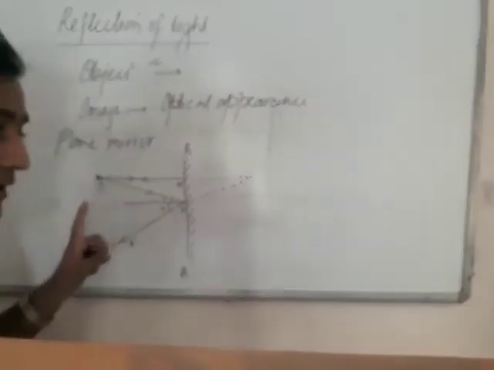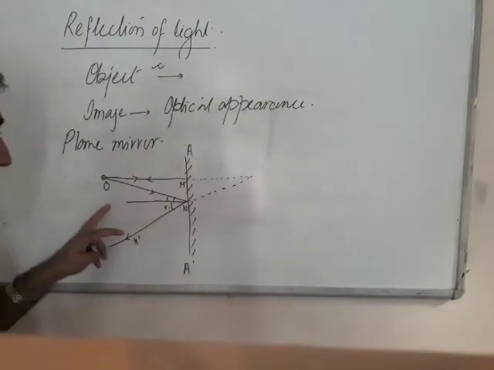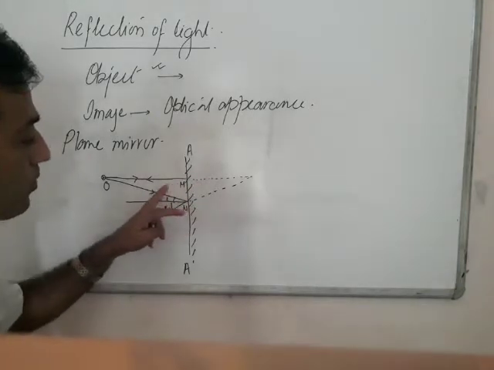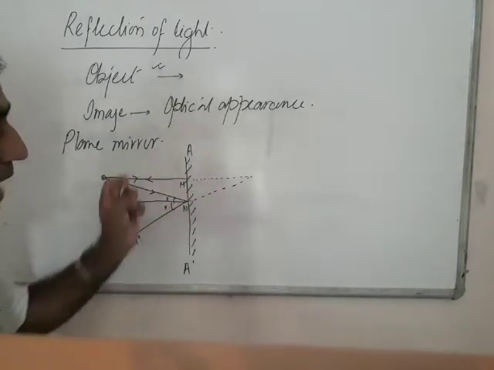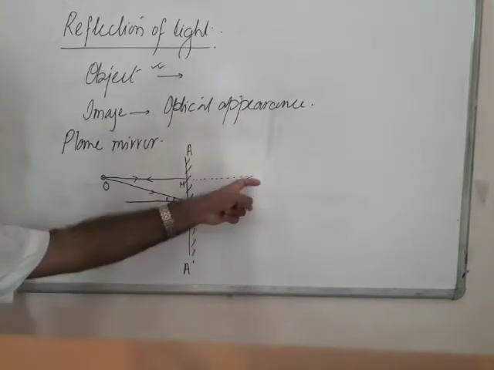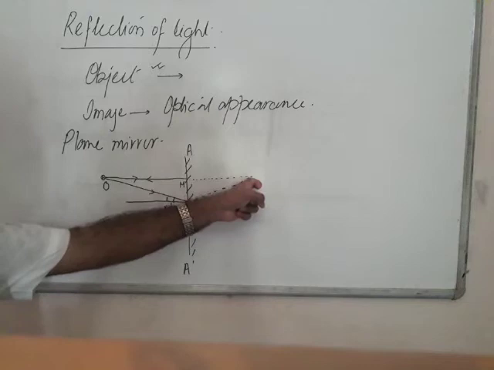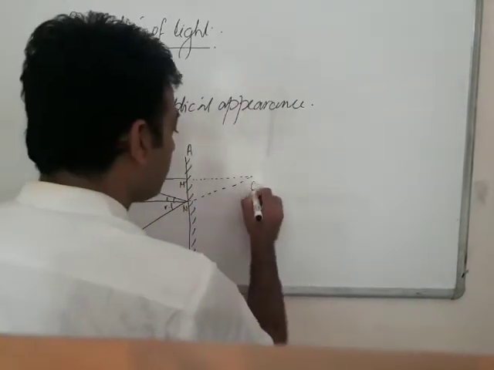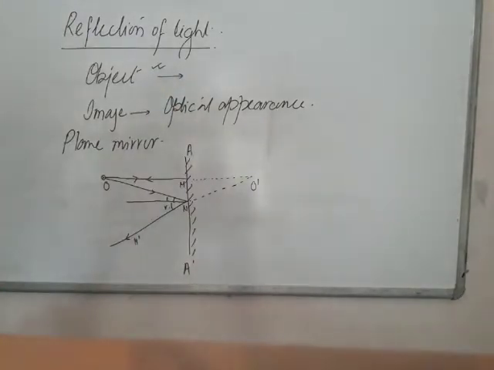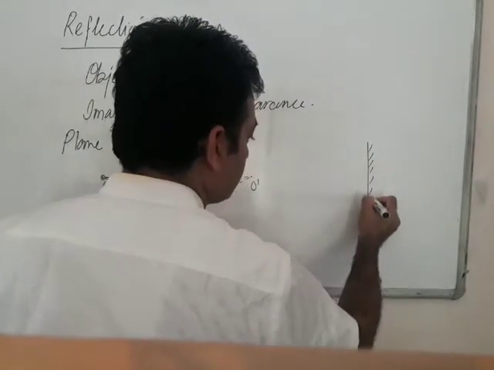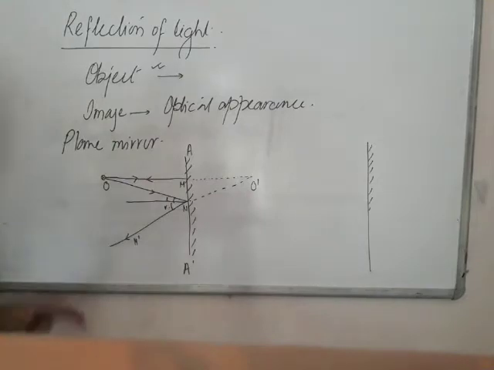The image formed because of drawing or projecting the reflected rays backwards in the opposite direction and making them join together, such an image so formed is called a virtual image. This is the image formation in a plane mirror of a point object.